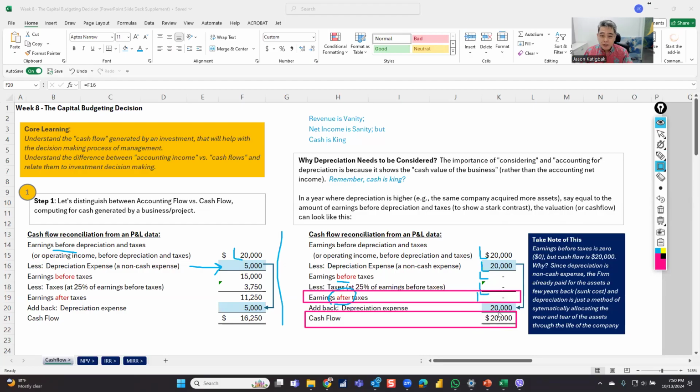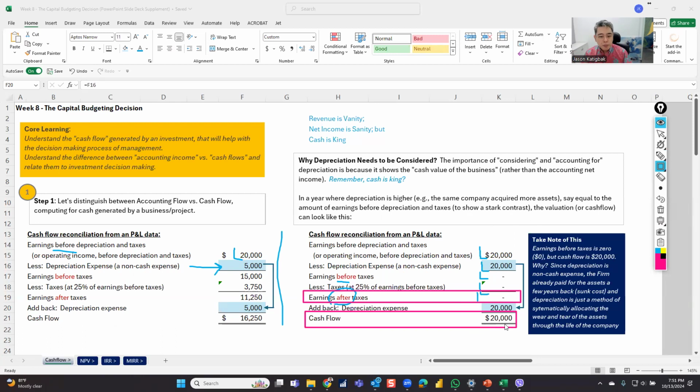So technically, for the same company, with an increase in depreciation, max at 20 for this example on the right side, same company, right? You generated really cash flow of 20,000. It just so happened that you don't have any profitability or any accounting income.